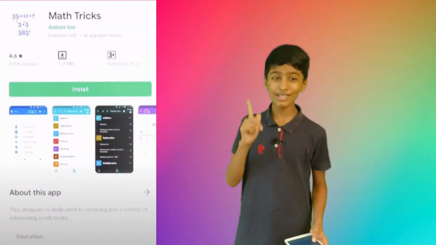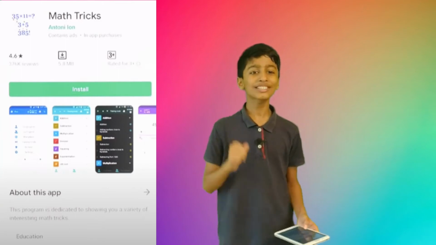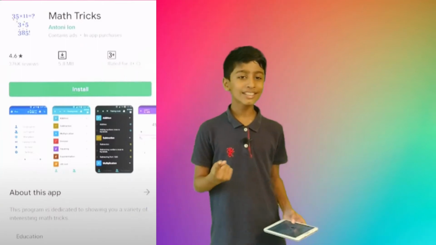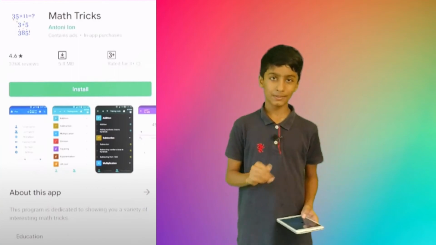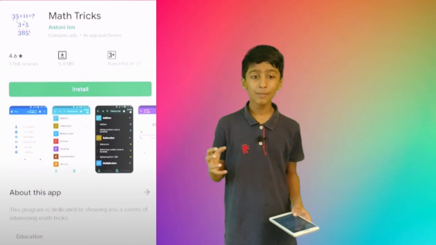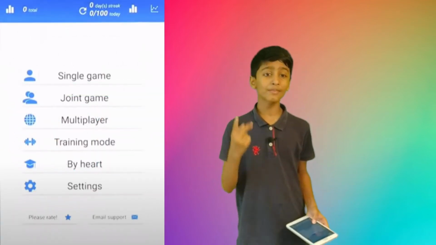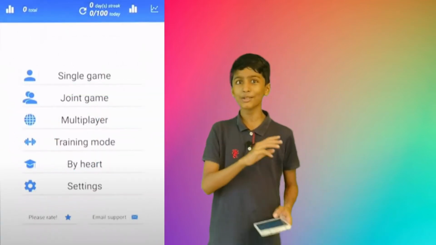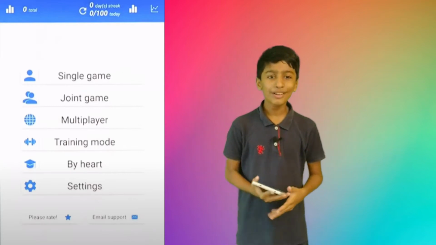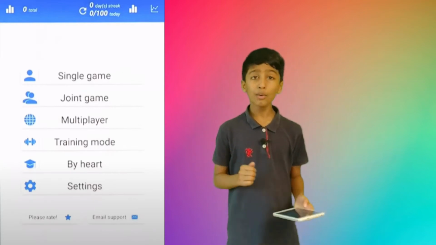What's the first app name? Yes, it's Math Trick. Math Trick is an amazing app. It can help you in maths problems. So how can it help you? There is single game, then joint game, then multiplayer. You can play around with friends around the world, right? And how can it help you?